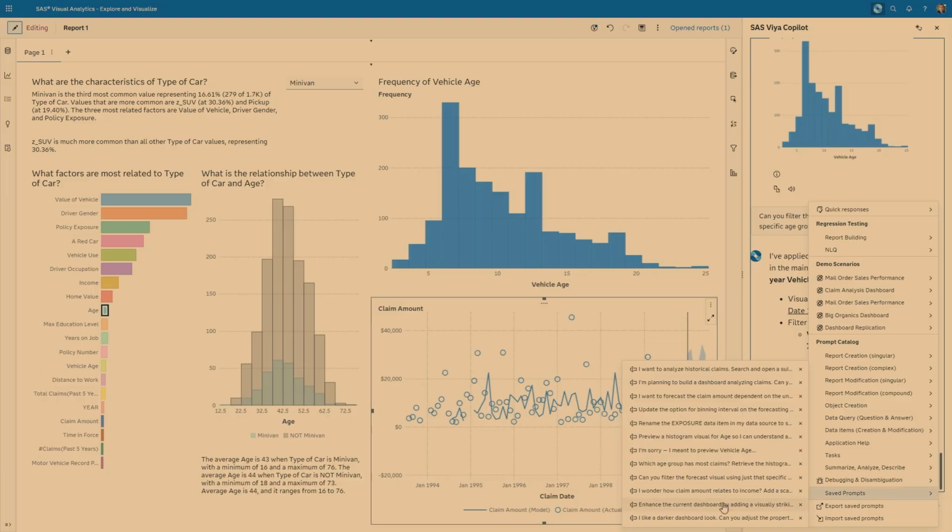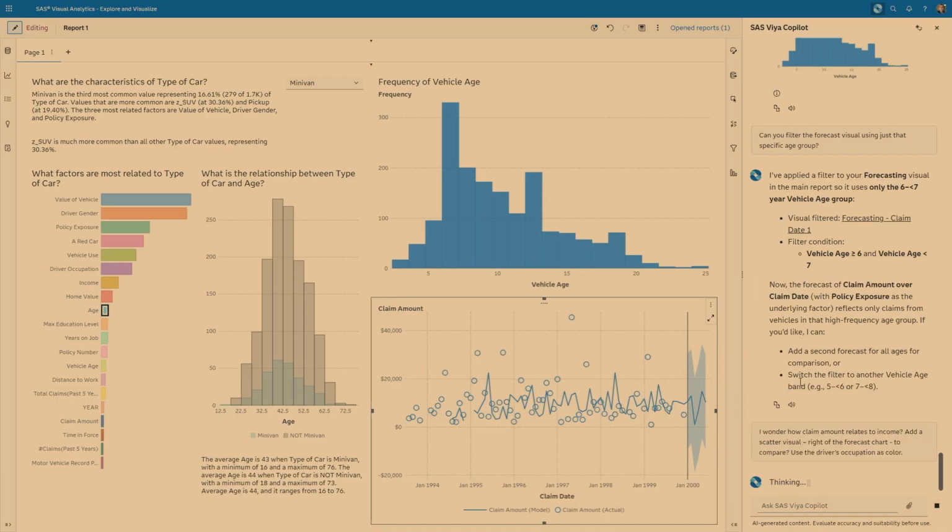And let's dive into the last visual here. I wonder how we do claim amount in relation to income. I'm asking the Copilot here to add an additional visual, a scatter plot. And I'm also telling it in this particular one to put it right of the forecast visual.